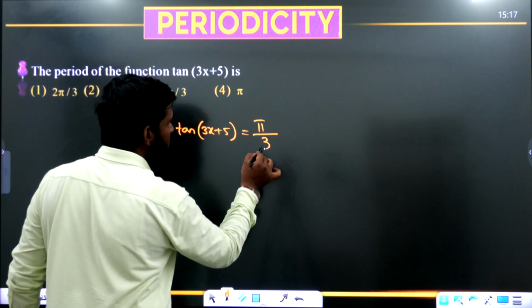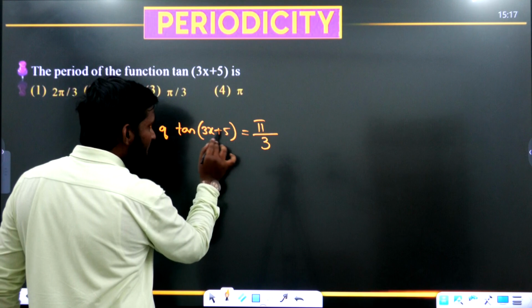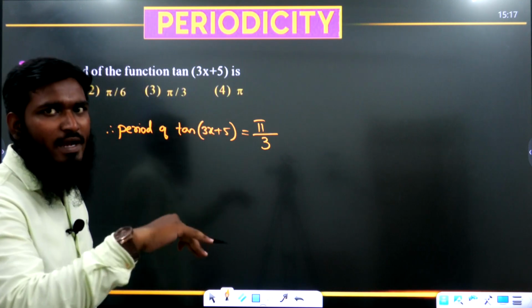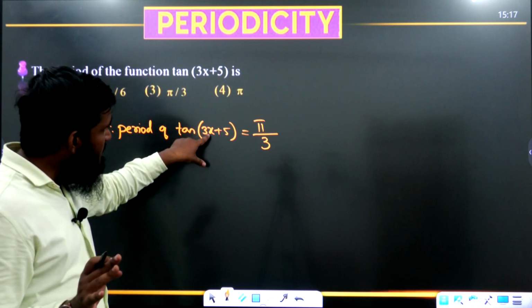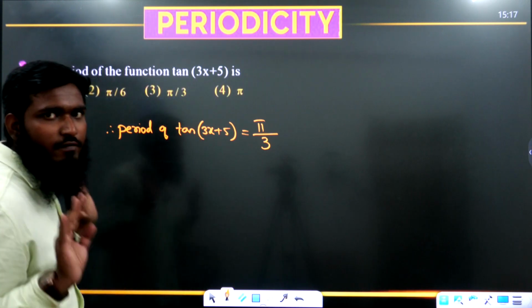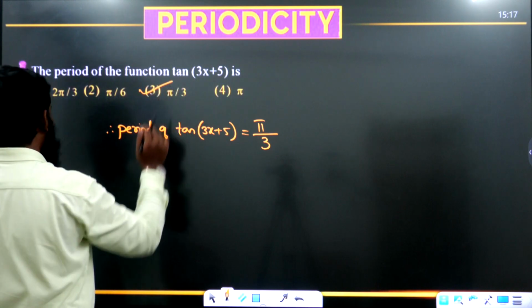So we are writing this part as 3 because it is the coefficient of x. The remaining numbers, whatever we are having, plus 5, minus 5, plus 2, whatever it may be, there is no need to concentrate on them. What is the x coefficient we are having? 3. That part we have to remember. Pi by 3 means let us go with option 3.